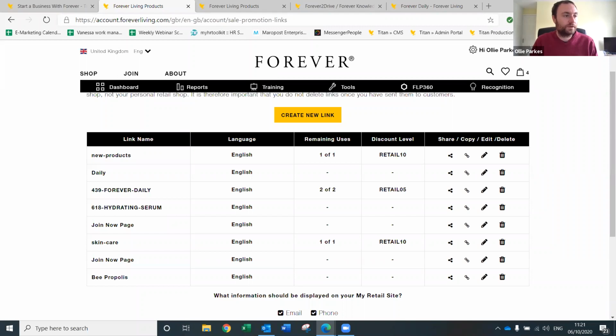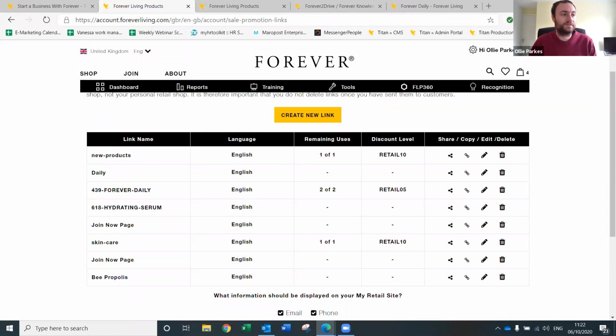Can you do more than one product in a link? Not specifically, because a link will go to a specific page. So you could set up a category, or you could set up a product page. But as I was just saying, the discount is offered across anything that they buy within that session, so it's not just limited to that product. So in a sense, yes, you can set up a link for more than one product. You can also have like 50 different links down here as well. So you can have one for daily, one for serum, one for skincare, as I've done here, and send those out independently as well. So you can have individual ones on there.